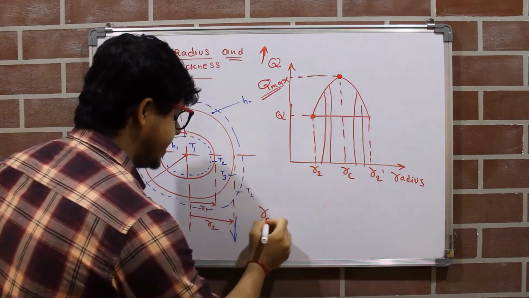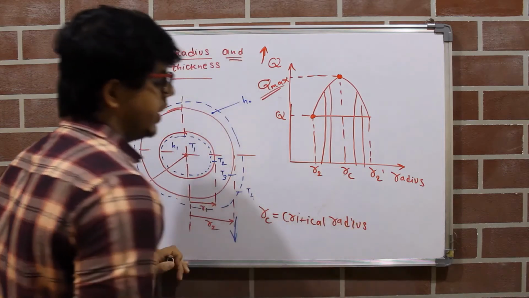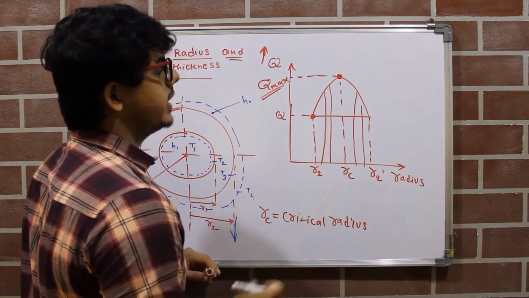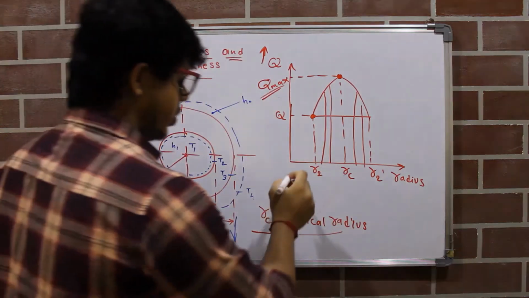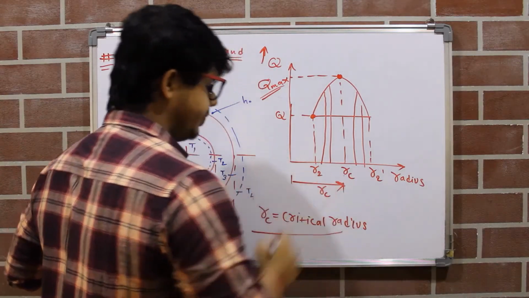So RC is equal to the critical radius. Again I am repeating, what is the critical radius? The radius at which we get the maximum heat loss is known as the critical radius. So this is the critical radius RC.